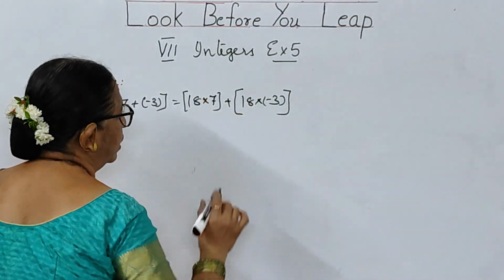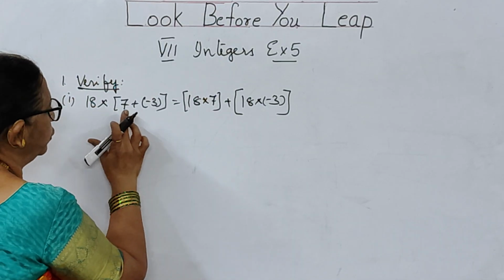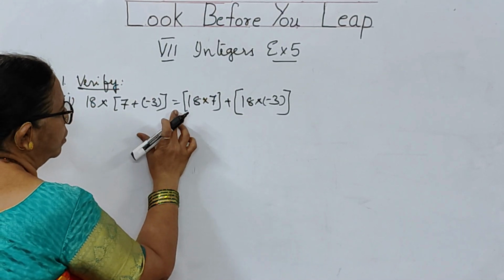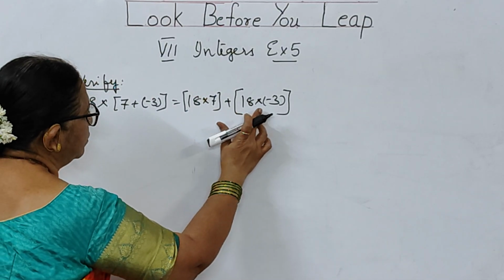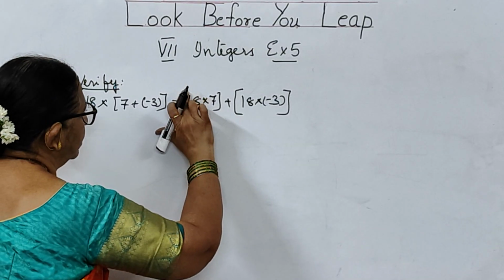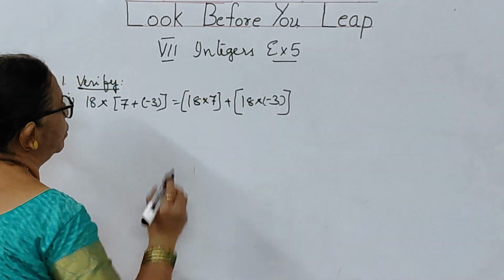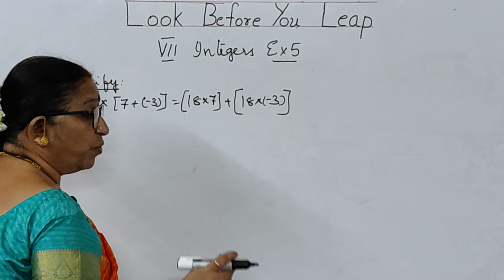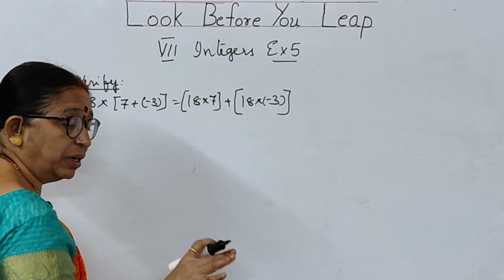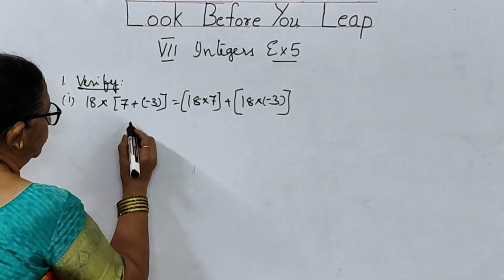Children, I have taught you a property, A into B plus C is equal to A into B plus A into C. So it is in the same way the problem is given to you, you need to prove it. And even one example I have taught you, children, about it. So let us do it.